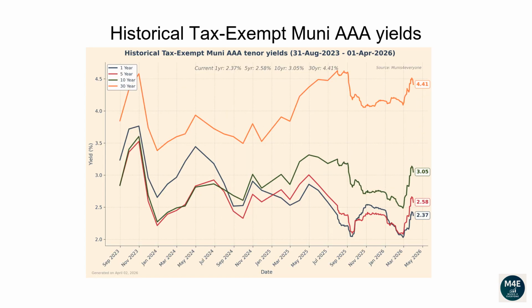This line plot and the next plot show how each tenor of the Muni yield curve has changed over time. From the 31st of August 2023 to the 1st of April 2026, the 1-year yield has dropped from 3.24 to 2.37. The 5-year yield has dropped from 2.85 to 2.58. The 10-year yield has increased from 2.84 to 3.05. The 30-year yield has increased from 3.85 to 4.41.